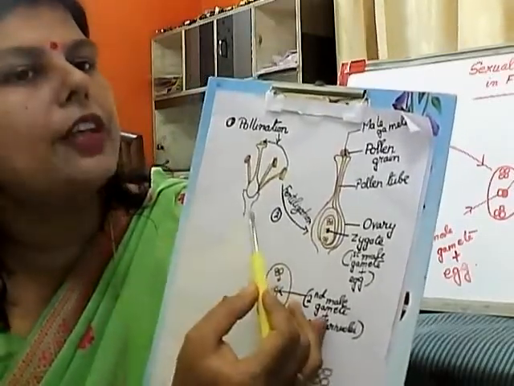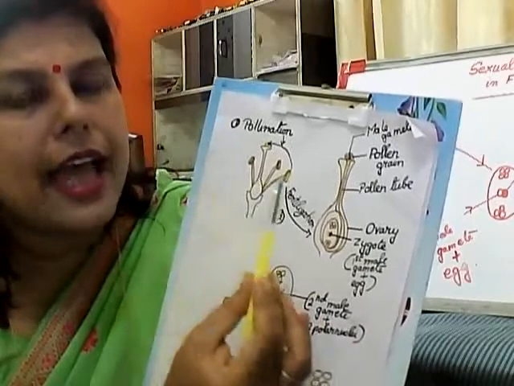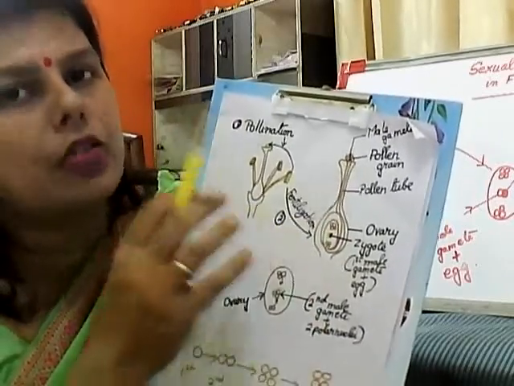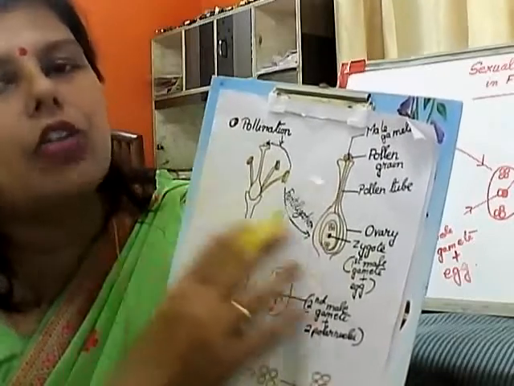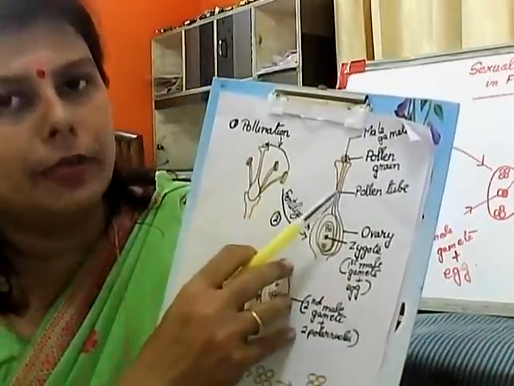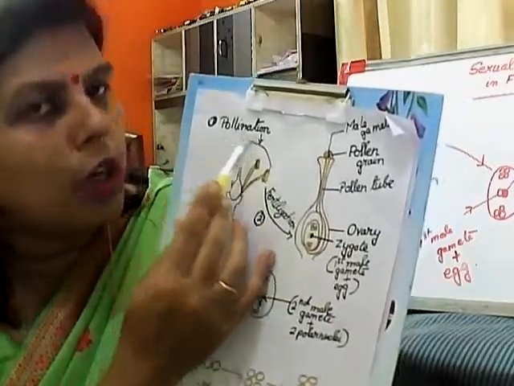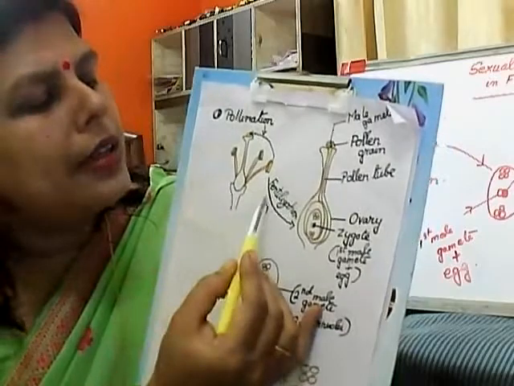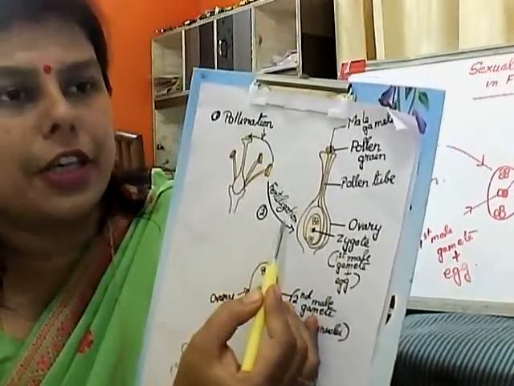So remember this difference, self and cross. In self, the transfer takes place in the same flower, but in cross-pollination, it takes place between two different flowers. First this pollination will take place, and after that the next step, fertilization, takes place.